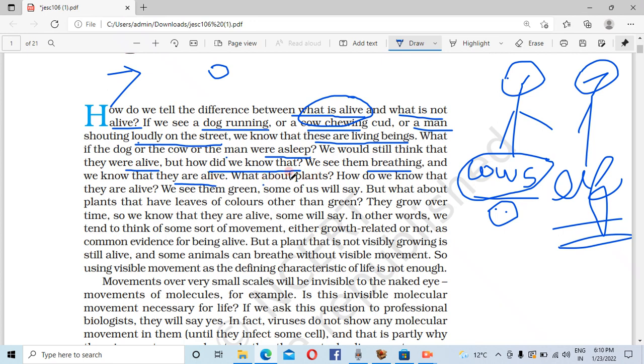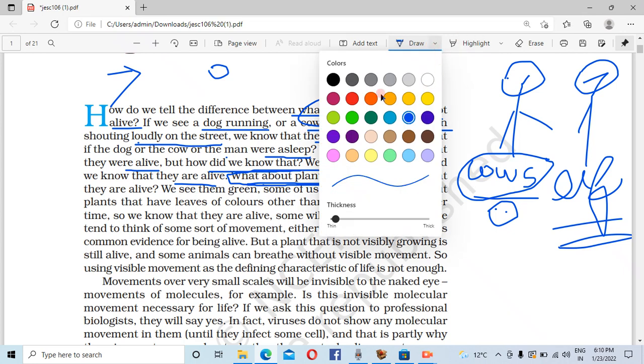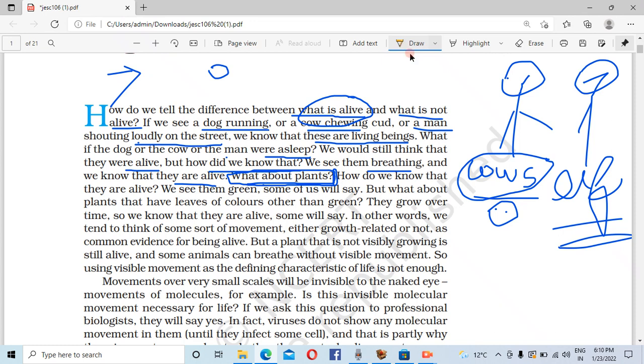So what about plants? When we see people sleeping, they breathe. So when we see people breathing, we can say they are alive. But how do we know that plants are breathing, or how their system is working? So let's see next, how do we know that they are alive? There are too many questions.